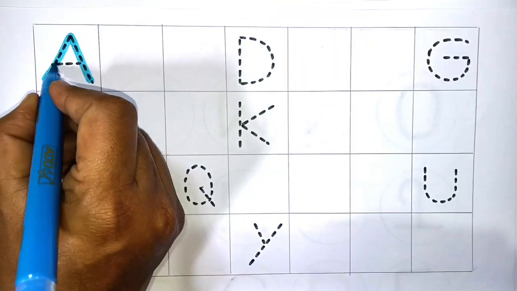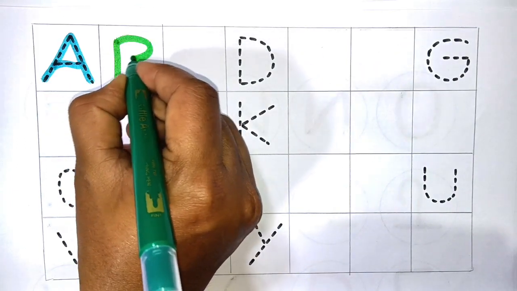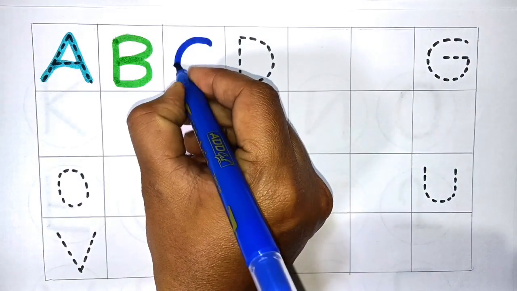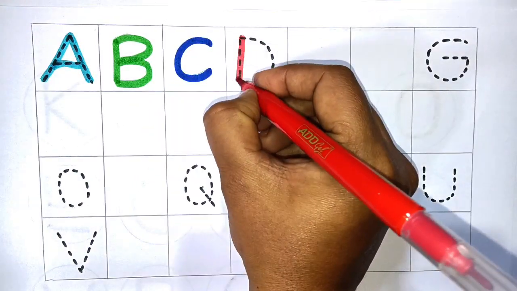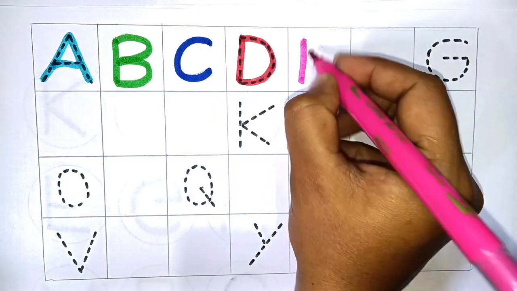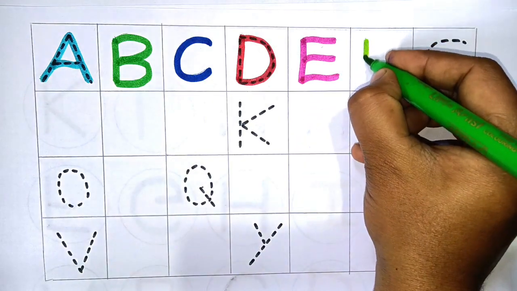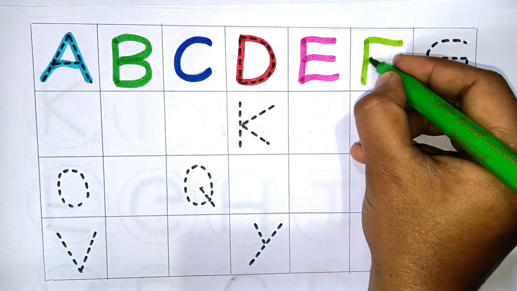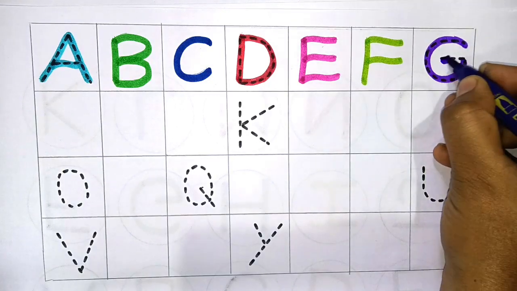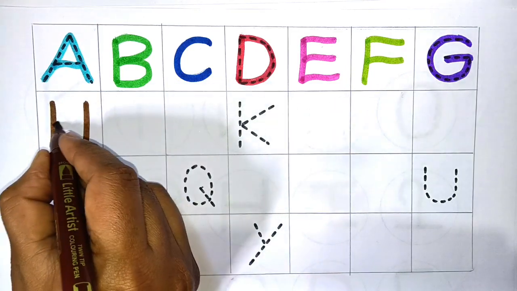A for apple. Next, B for ball. Next, C for cat. Next, D for dog. Next, E for elephant. Next, F for fingers. Next, G for green. Next, H for hand.